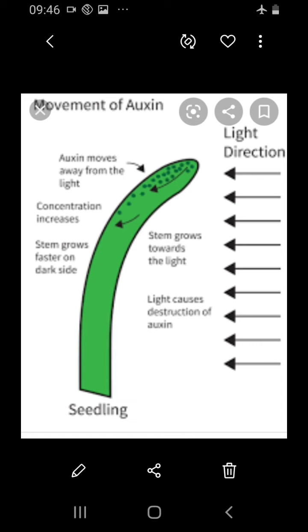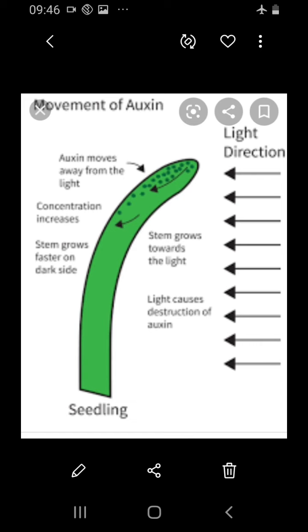Then seedless fruits without fertilization are induced by the external application of auxin. So if auxins are applied externally, it increases the development of seedless fruit, which is called parthenocarpy. Fruits are developed without fertilization. Examples: watermelon, grapes, lime, etc.